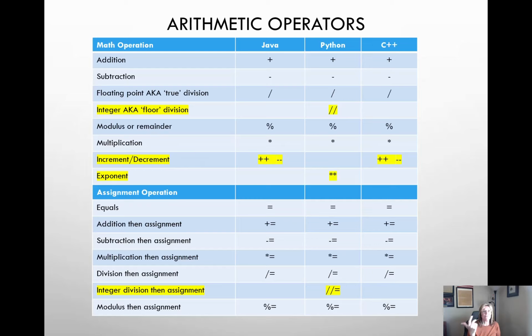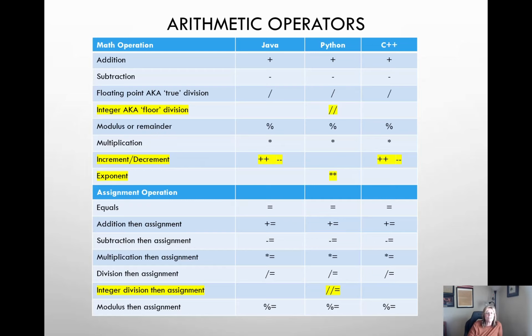Floating point division, if you have two floating point numbers, you get a floating point answer. If you have an int and a float division, it will automatically give you a floating point answer. But in Python, if you want to do either floating point division or mixed division and you just want an integer answer, you can do integer division. And Java and C++ also have the increment and the decrement operators.